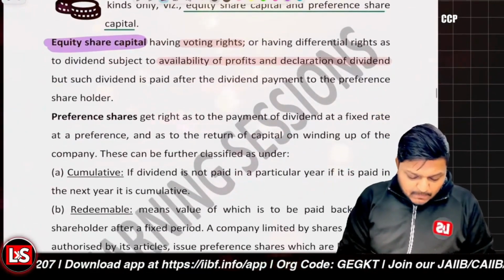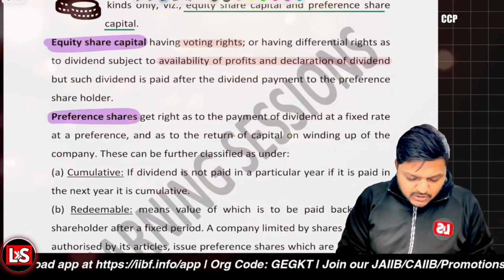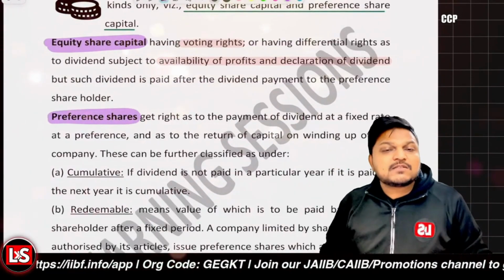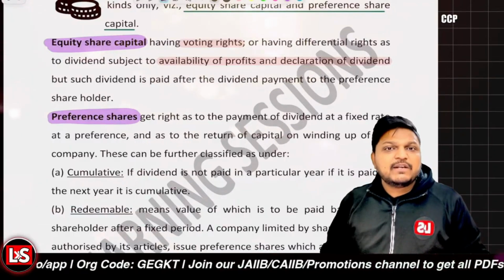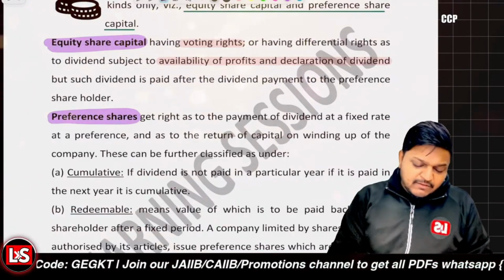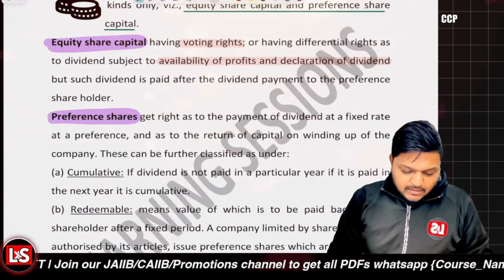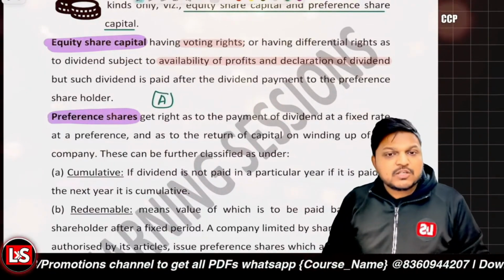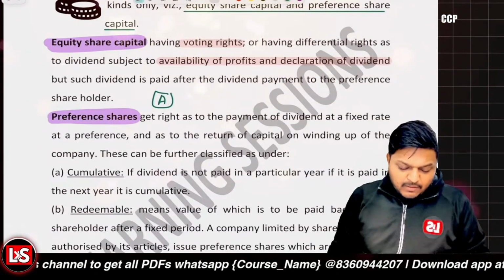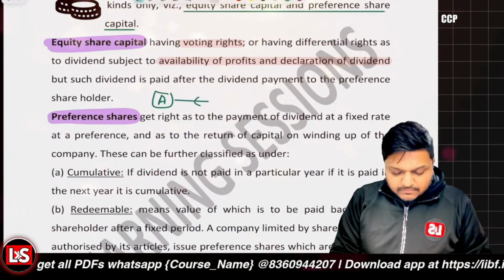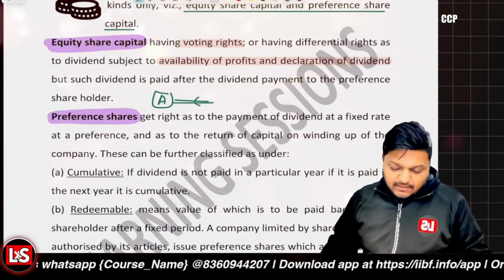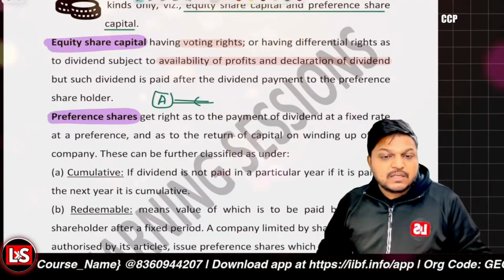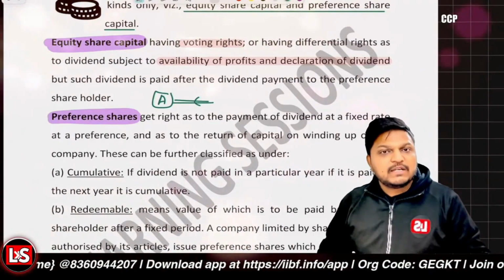And when we're talking about preference shares, they give you preference when the dividends are being paid. Let's say when the dividend is declared, and person A is holding the preference shares, person A will have a preference that he is going to receive the dividend, right?